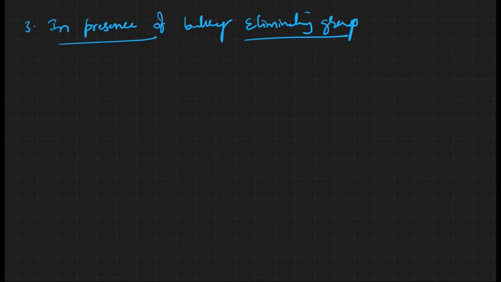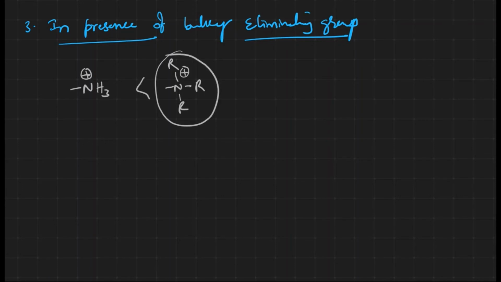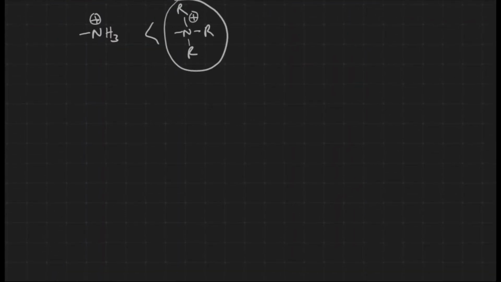If you compare two eliminating groups, let me take NH3 plus, something like an ammonium type cation, which is comparatively the bulkier one. In such conditions, we expect Hoffman elimination. Let me take the examples.